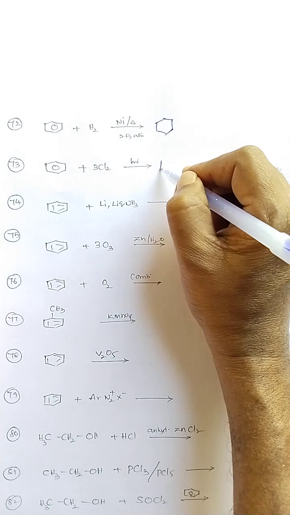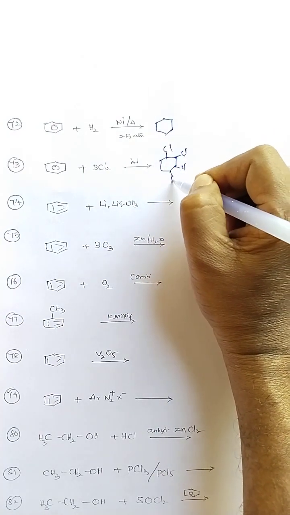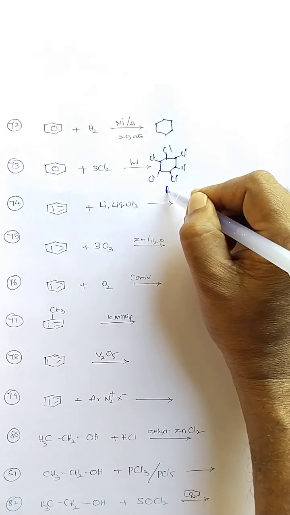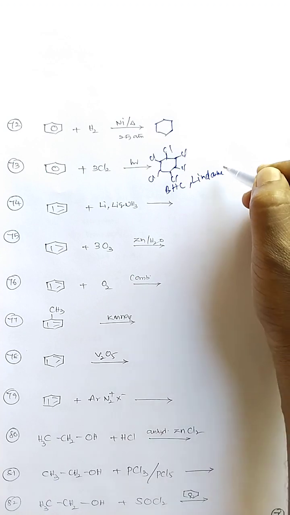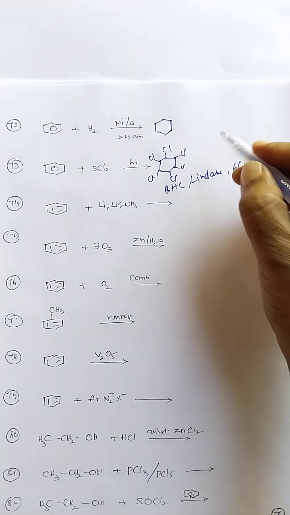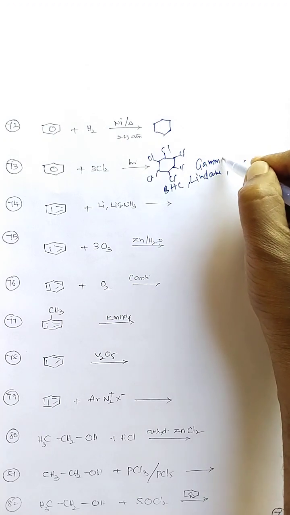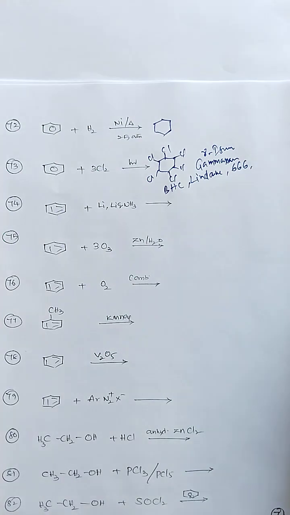So it will give us hexachlorobenzene, the addition reaction takes place, and this is called BHC or lindane. So this product is called lindane, 666, or benzene hexachloride. It is also called gamma hexane. It's the gamma isomer of benzene hexachloride, and it is used as a pesticide.